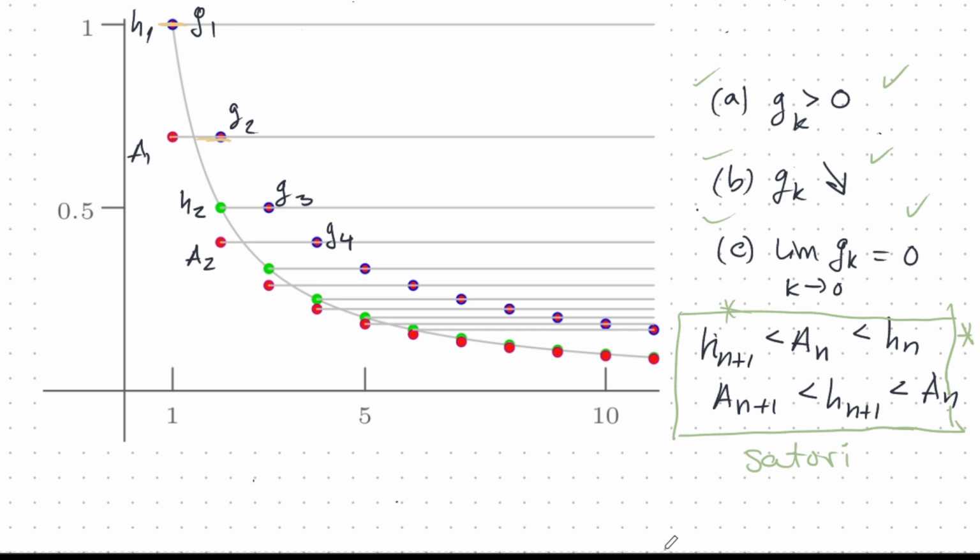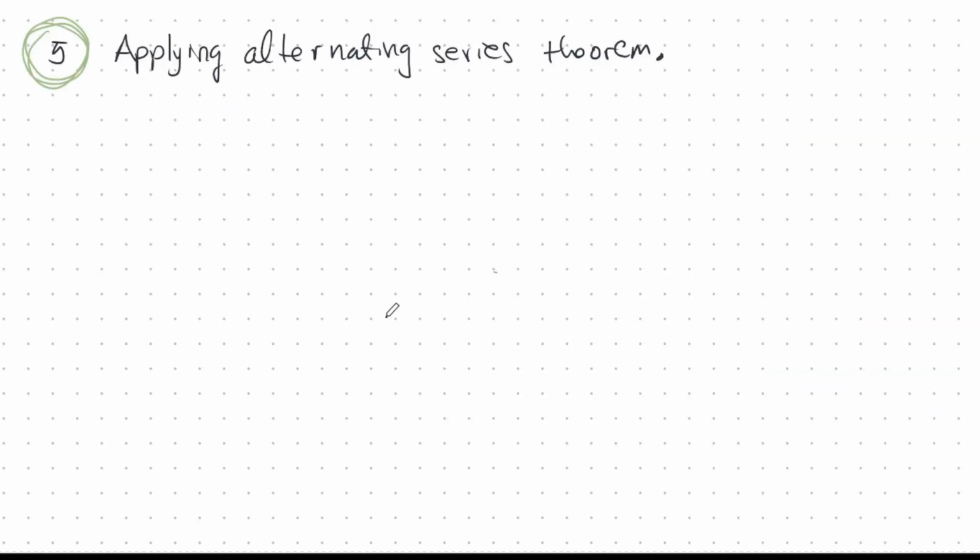And we're ready now to apply the alternating series theorem, because we have all that we need as a prerequisite to the application of that theorem. Because the G sequence satisfies the prerequisites, I know now that the following alternating sum converges to a real sum. Yes, and it converges.